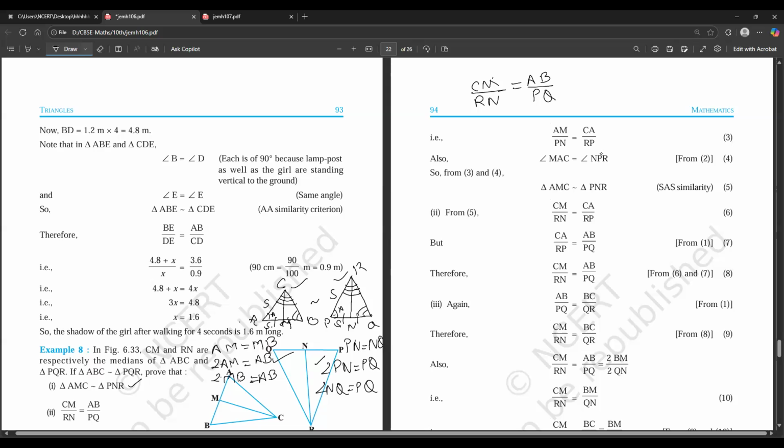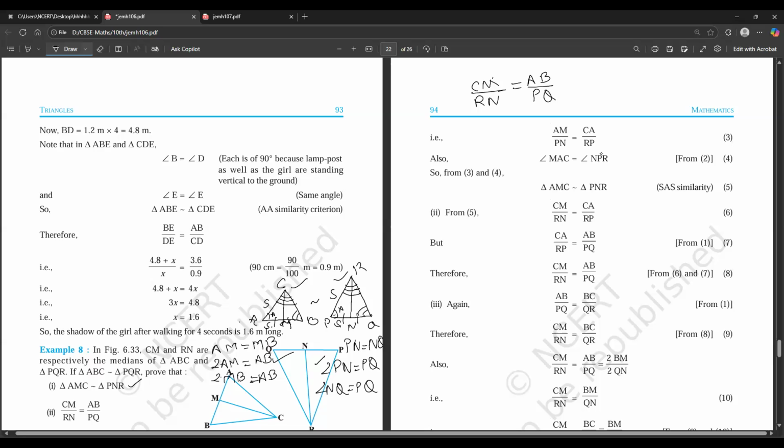Now how will we do that? We will use the existing information that we have here. From SAS similarity, we can say that CM by RN is equal to CA by RP. Now this is going to be a little confusing, so look at it very carefully.